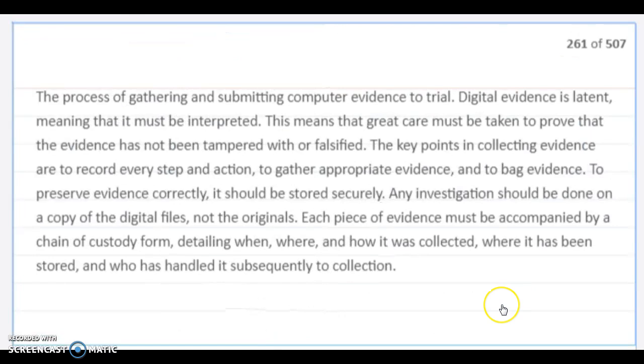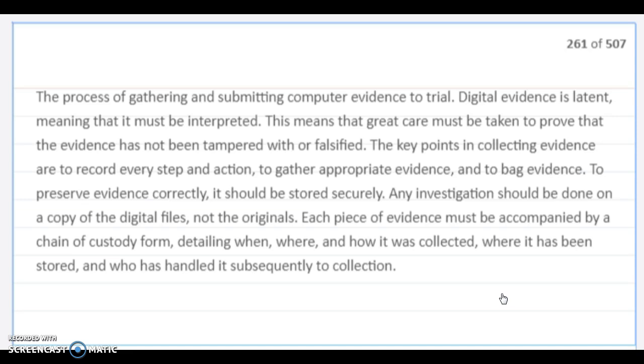Forensics. The process of submitting computer evidence for trial. Digital evidence is latent, meaning it must be interpreted. This means that great care must be taken to prove that the evidence has not been tampered with or falsified. The key points of collecting evidence are to record every step of the action, to gather appropriate evidence, and to preserve evidence. To preserve evidence correctly, it should be stored securely.